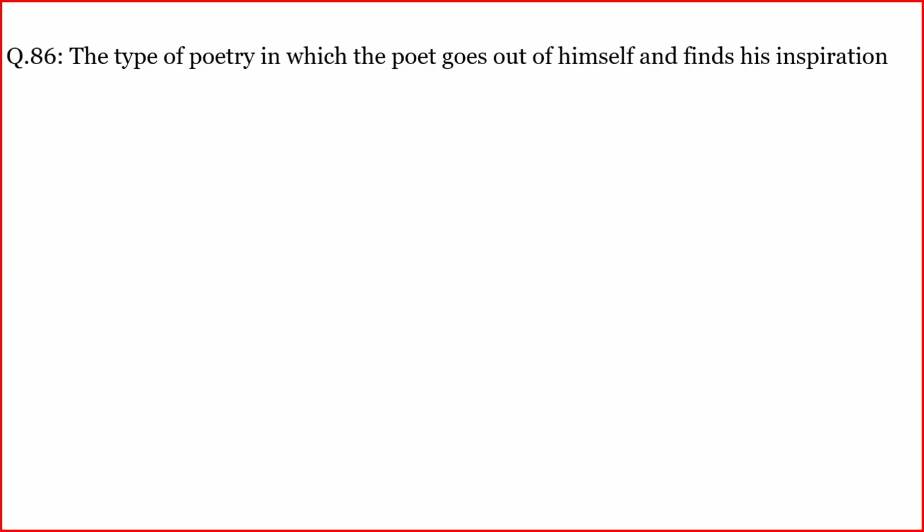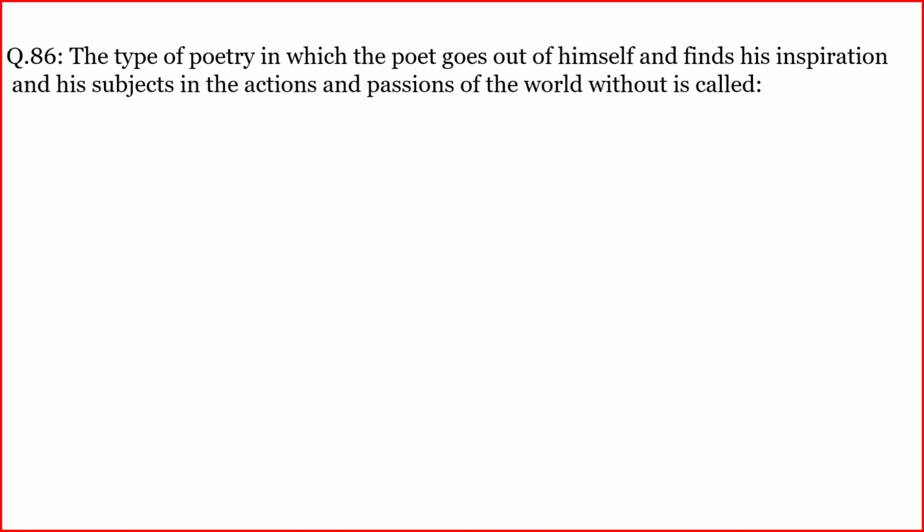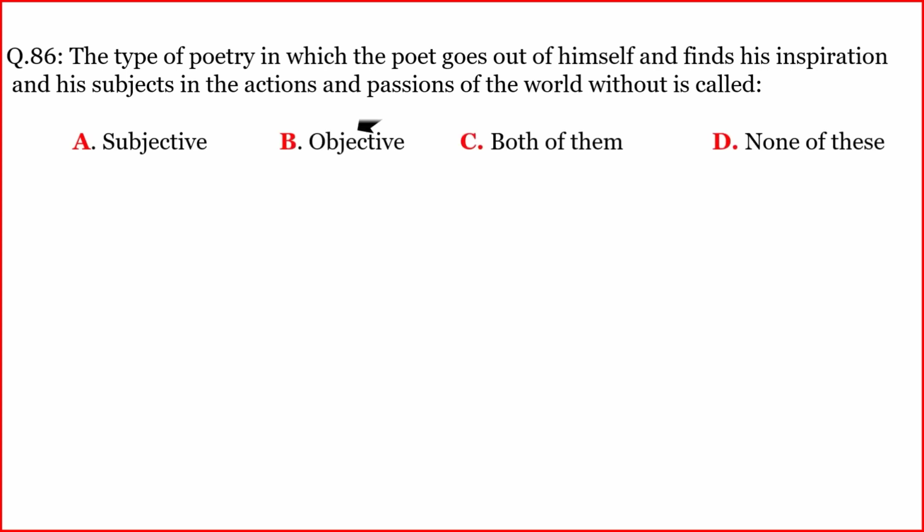Another question. The type of poetry in which the poet goes out of himself and finds his inspiration and his subjects in the actions and passions of the world without is called. The correct option is B. Objective.